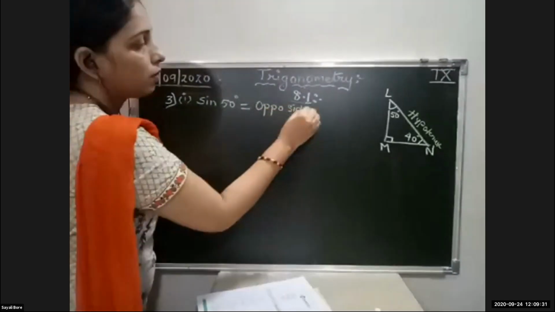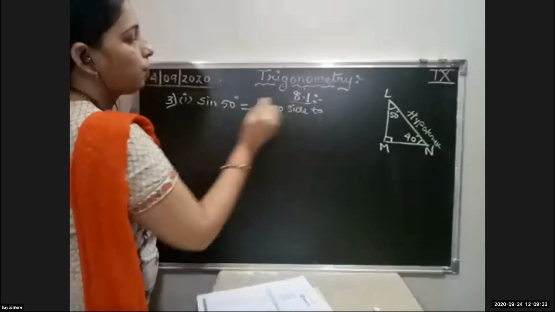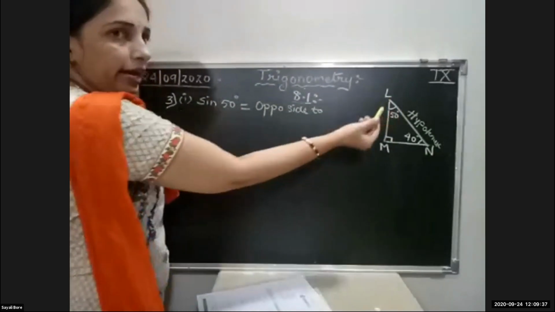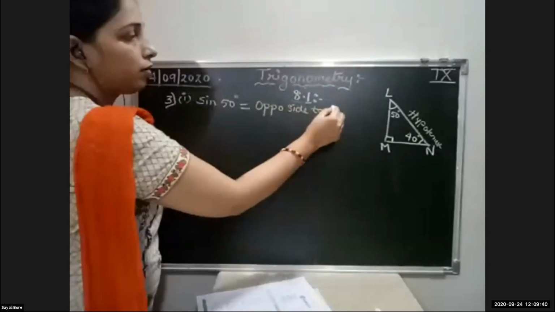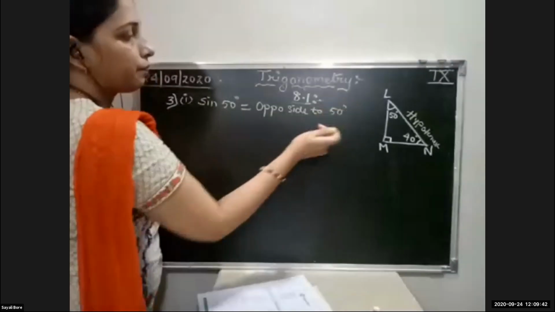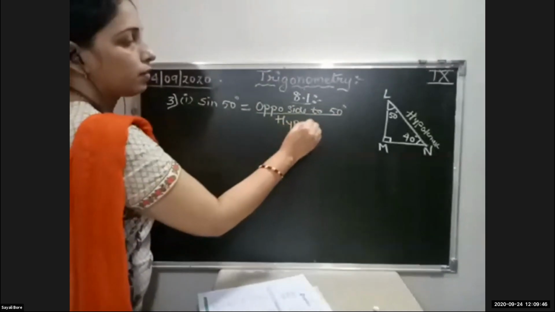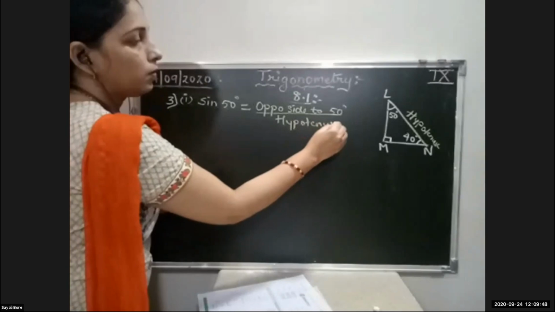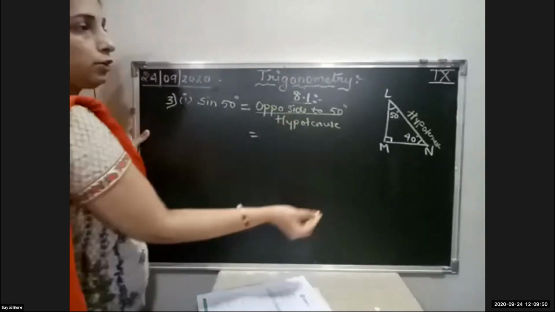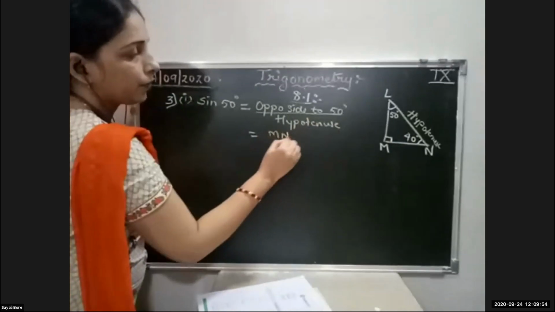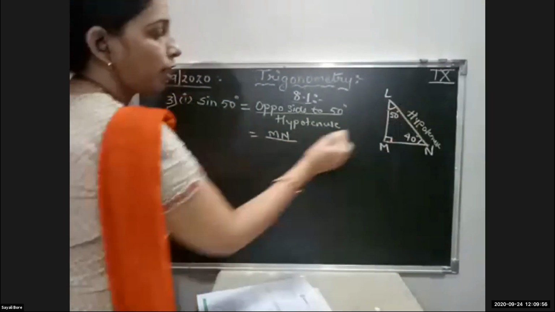Opposite side to 50 degree, or angle L anyway, but I will write 50 degree, upon hypotenuse. Okay, so opposite side to 50 is MN, upon hypotenuse, which is LN.